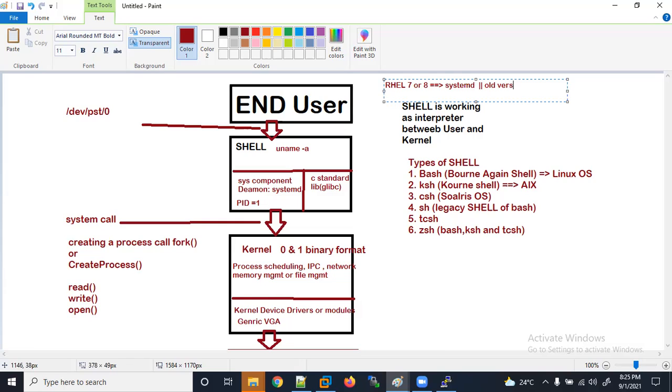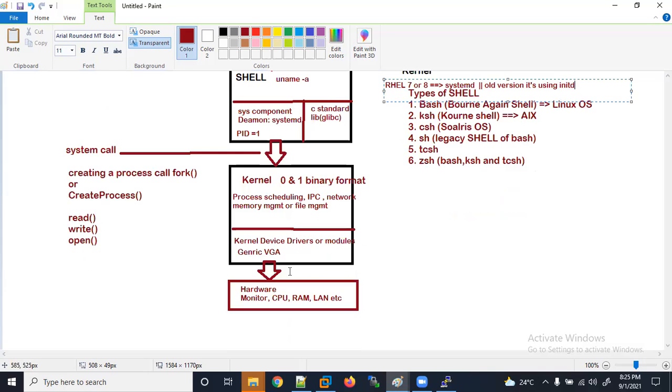In the older versions it was initd, and it is still used in older versions. Initd is a process. But right now we are using the systemd process here. So like that, your process has been completed here.